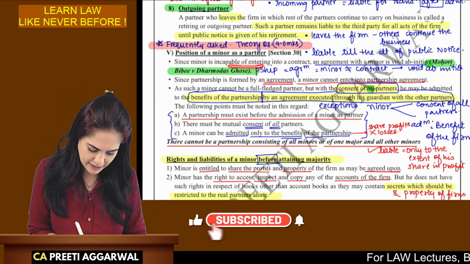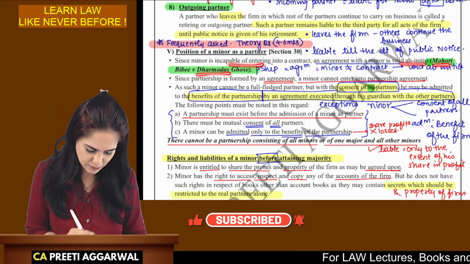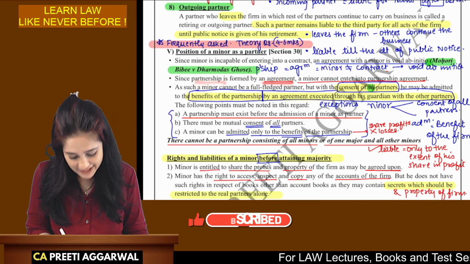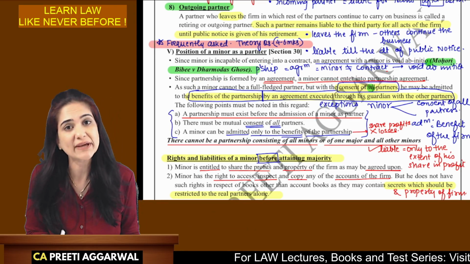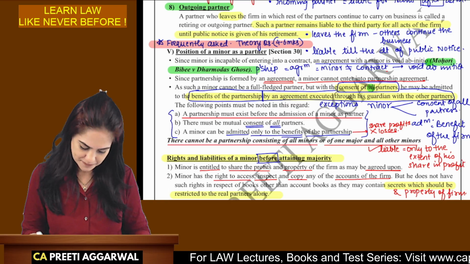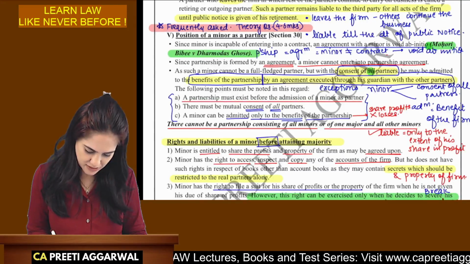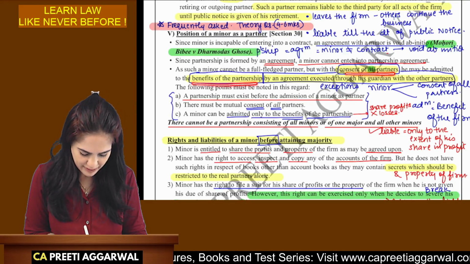Any agreement with a minor is void ab initio. Mohri Bibi versus Dharmodas Ghosh. Partnership is formed as a result of an agreement. A minor cannot enter into a partnership agreement. However, a minor may be admitted only with the consent of all the partners and for the benefits of the firm.